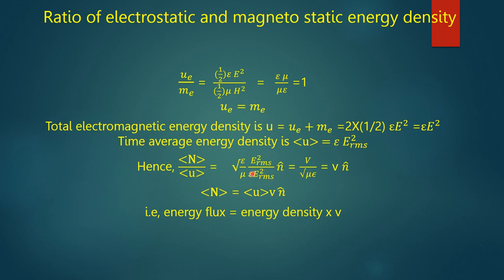Then we find N average by U average is equal to V, that is equal to V into n unit vector. Thus we find N average is equal to U average into V n, that is, the energy flux is equal to the energy density into V.